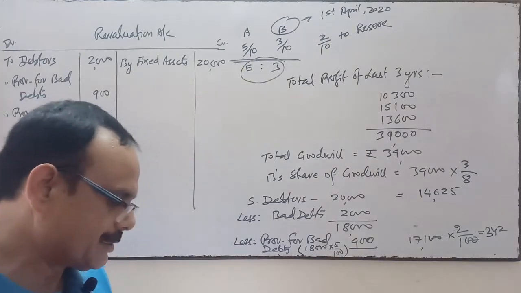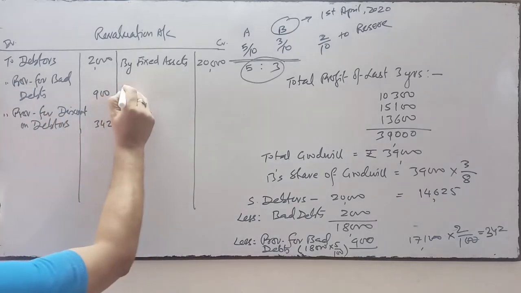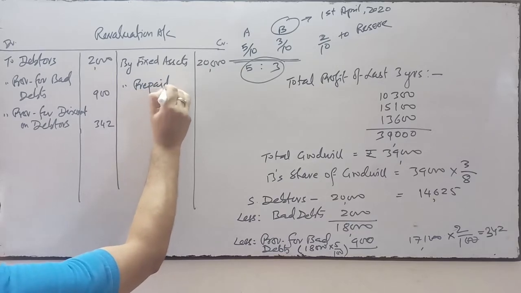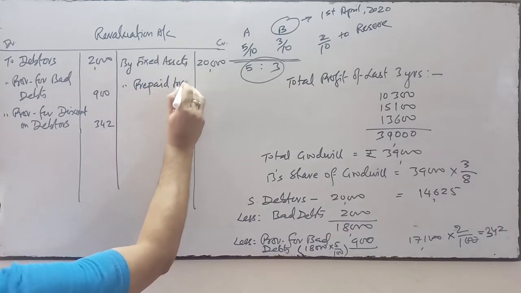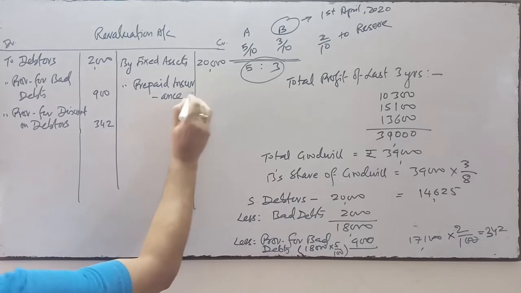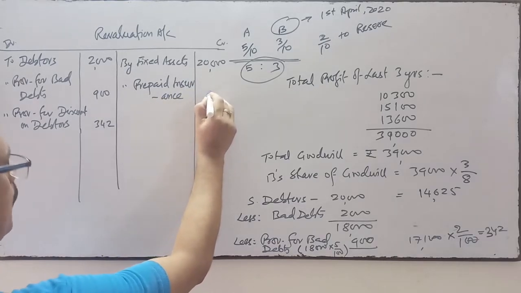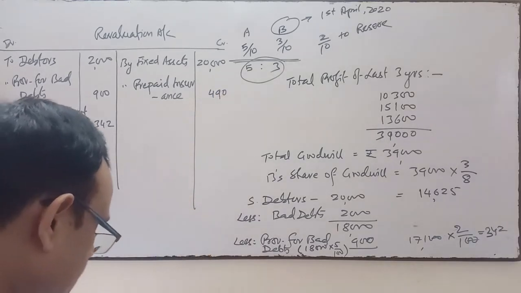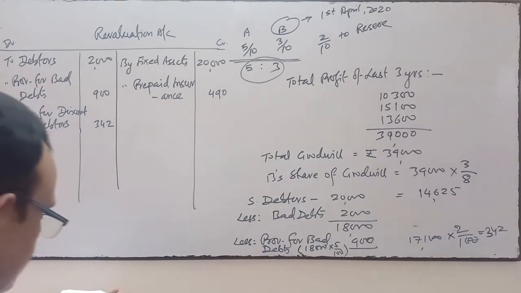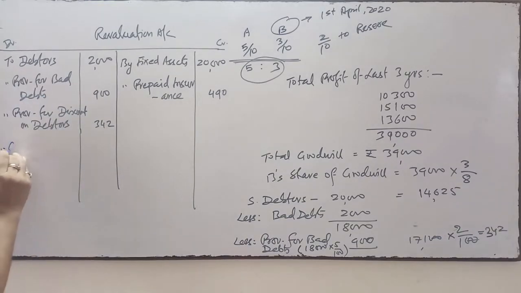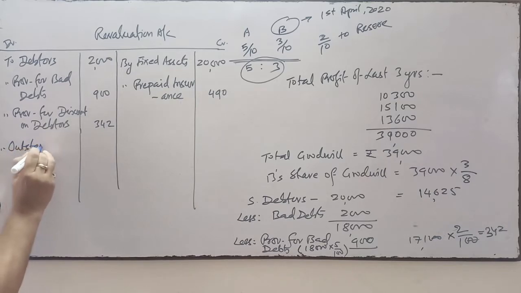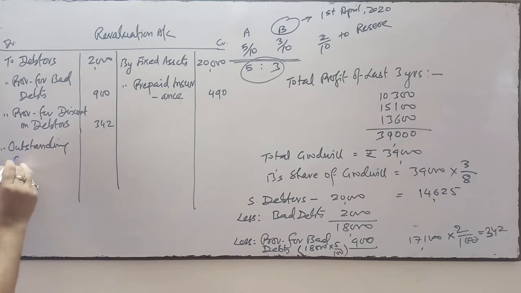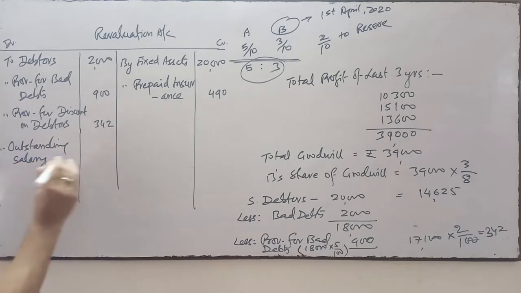Next is prepaid insurance. Prepaid insurance is an asset. It is not given in the balance sheet, it means it's an unrecorded asset. It is 490. It's a gain for the firm. Thereafter, outstanding salary, it's a liability. It's an unrecorded liability, earlier it was not in the balance sheet. Outstanding salary is 3,000.